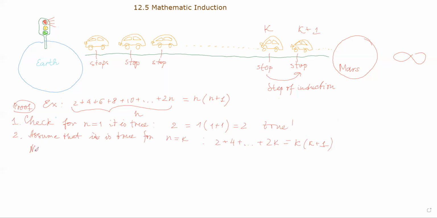Need to prove. And this is going to be actually the step of induction. It is true for n equals k plus 1. How is it going to look for k plus 1? It's going to look like this: 2 plus 4 plus up to 2k, and the next one is going to be 2 times k plus 1. Right? The next term is added. And here instead of k, I'm going to put k plus 1, and here instead of k, I'm going to put k plus 1. Okay, so that's what we are proving.